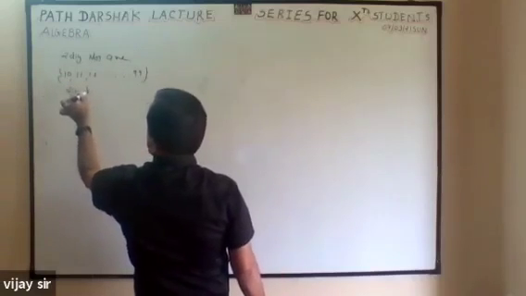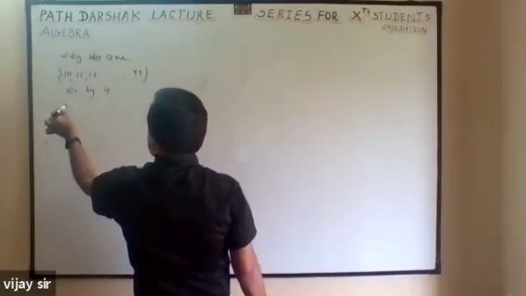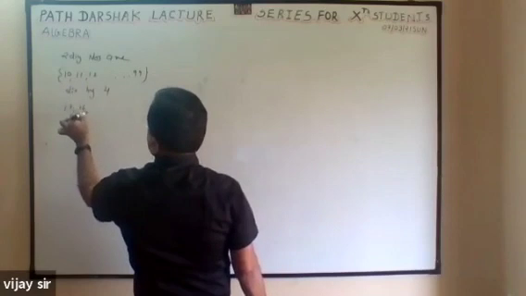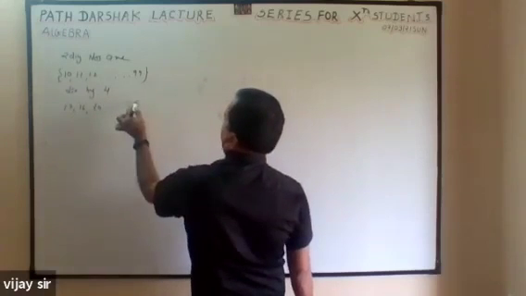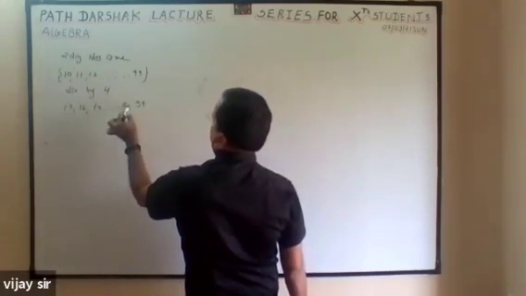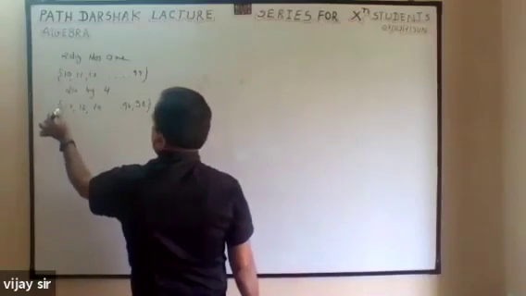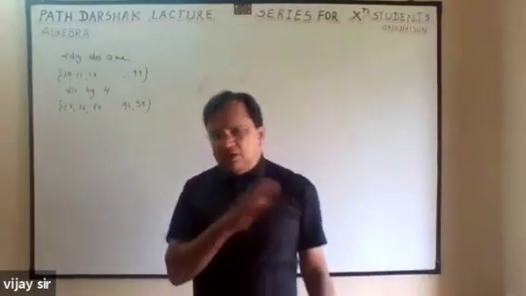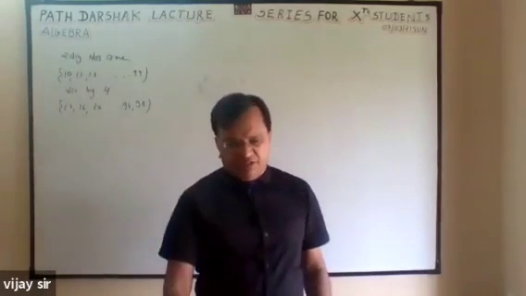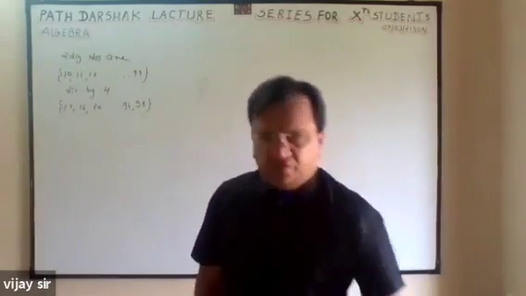Then those divisible by 4 are 12, 16, 20, up to 94, 98. Correct? We have to find the sum of all two-digit numbers which are divisible by 4.